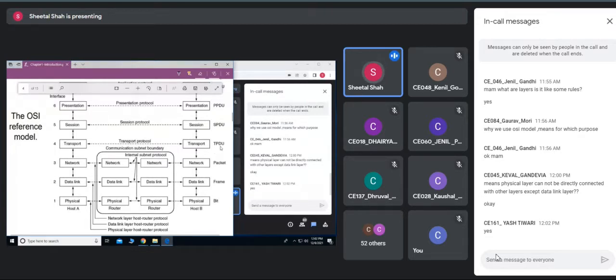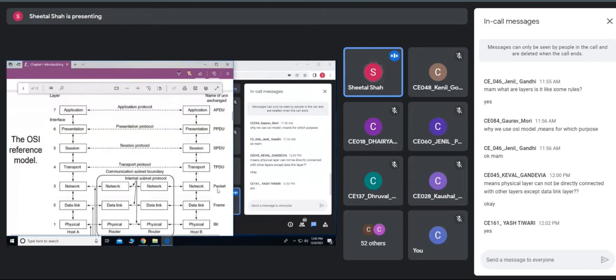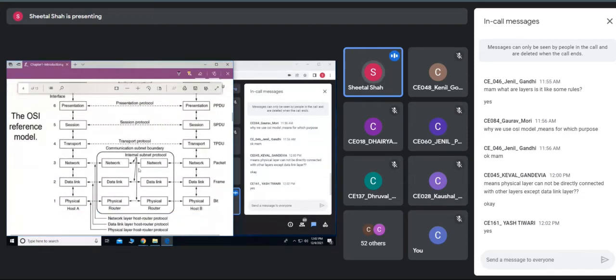Then there are the transport protocol data unit, session protocol data unit, and so on. These are the names of the units provided to each of these layers.